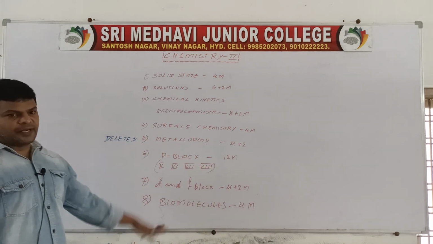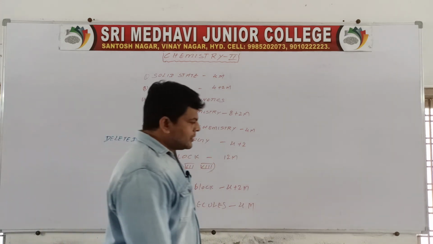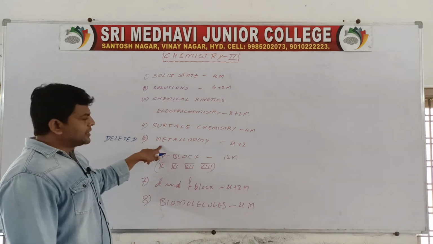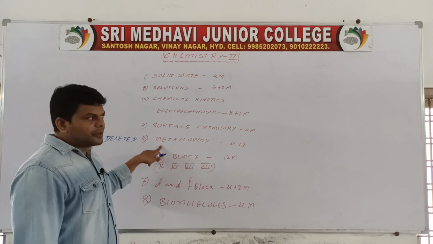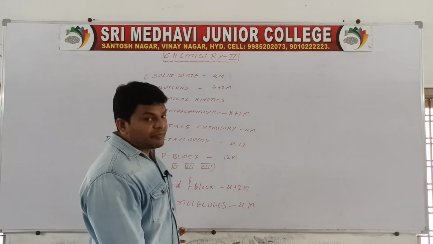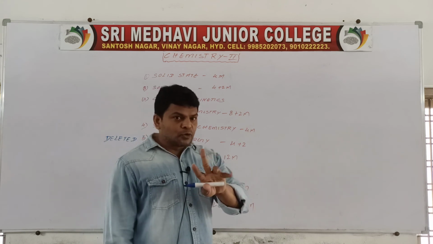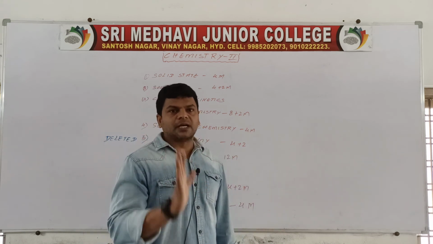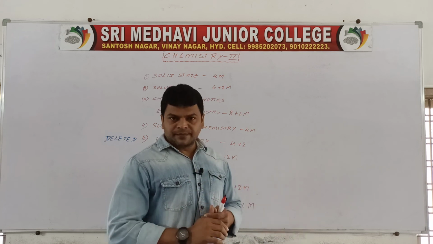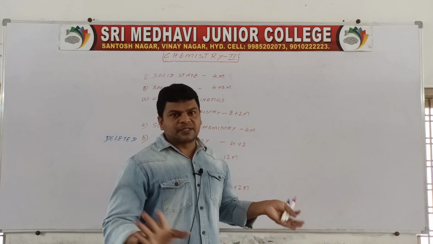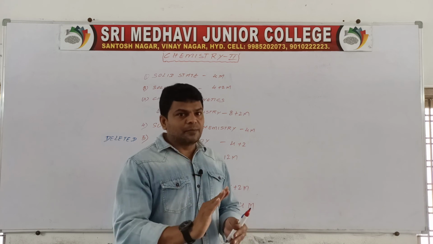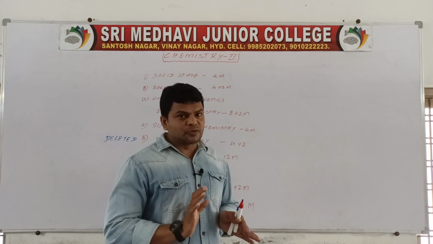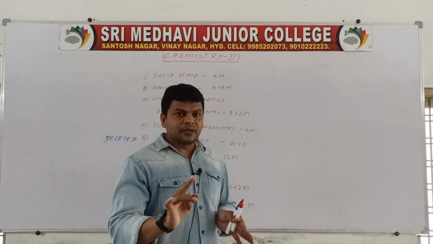So these chapters we finished. Remaining, we have a total of 13 chapters in chemistry. 8 chapters we finished, including one deleted chapter. Next we have to discuss 5 chapters. Of these 5, 2 chapters are completely deleted, and we have to discuss only 3 chapters belonging to organic chemistry. Deleted chapters account for 14 marks of the syllabus.